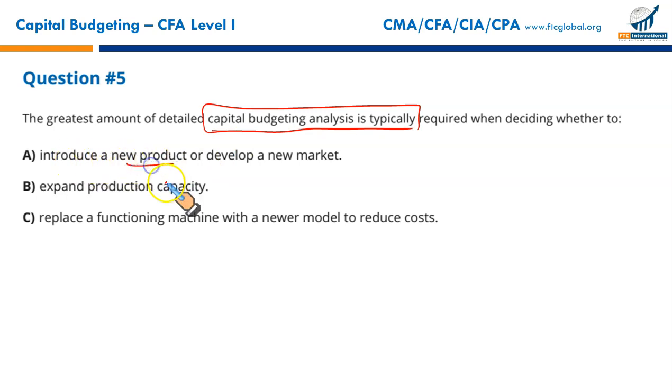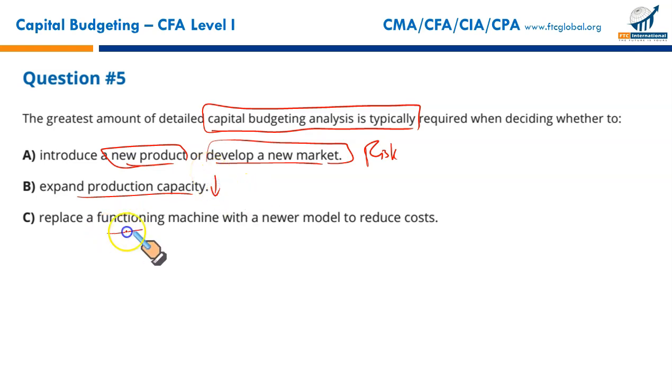Introducing a new product may run well or may not. Develop a new market, it means entering a new market, developing a new product, it will always involve risk. Expanding production capacity in your existing product is less risky. Replacing functioning machinery with a newer model to reduce costs is less risky.